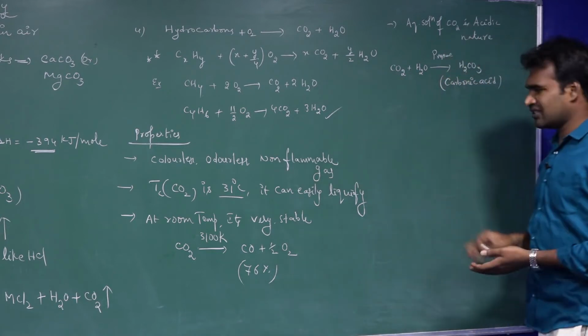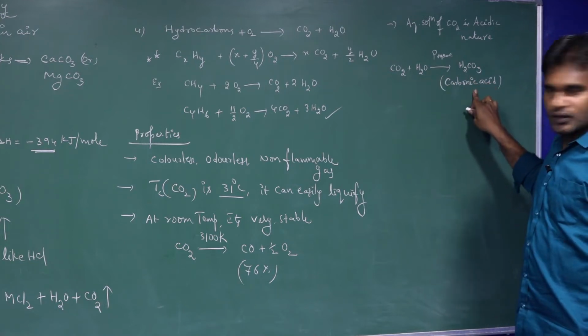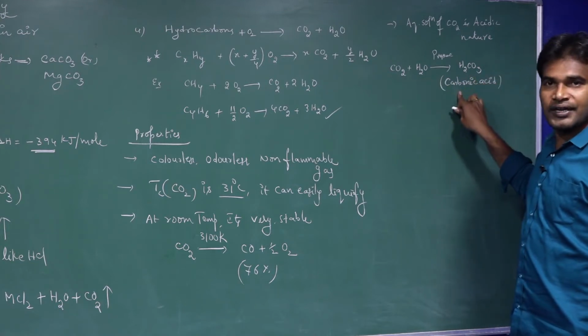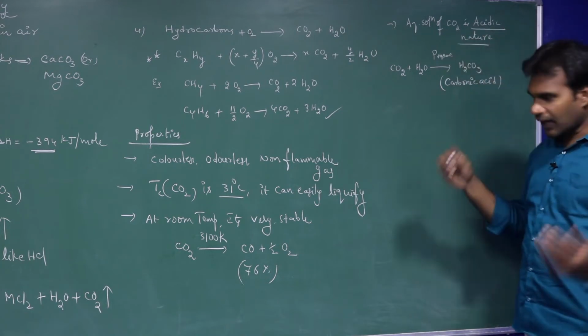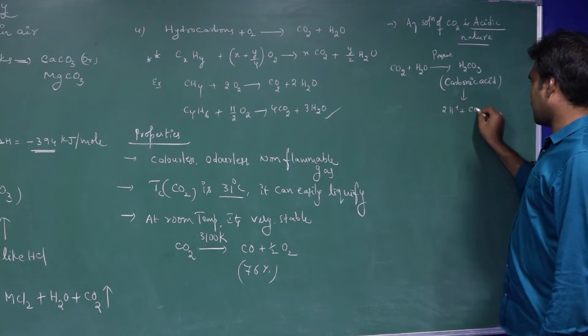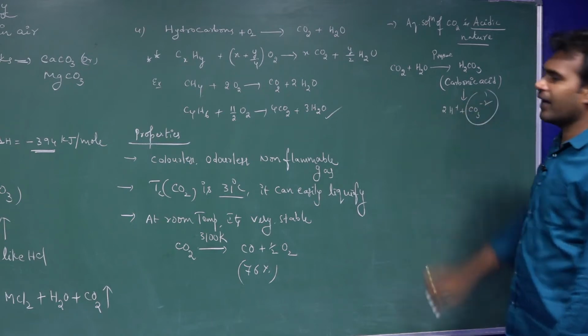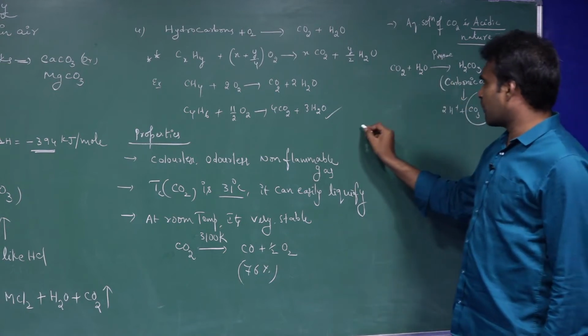So this is a simple example. So when you send the CO2 into the water, we get carbonic acid. Because of the formation of carbonic acid, it is in which nature? Acidic in nature. And this carbonic acid releases two H plus ions and forms the carbonate ion. So this is about the aqueous solution of carbon dioxide.